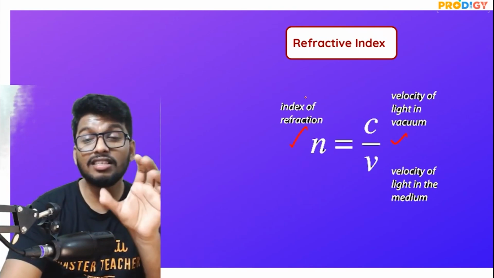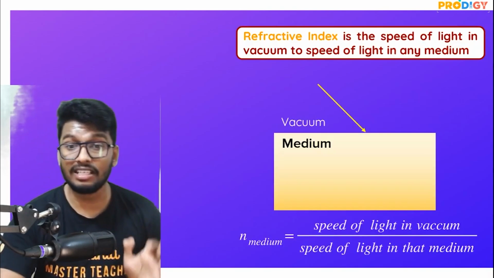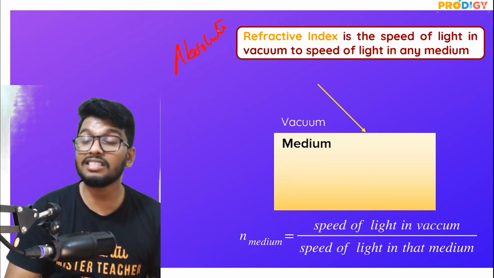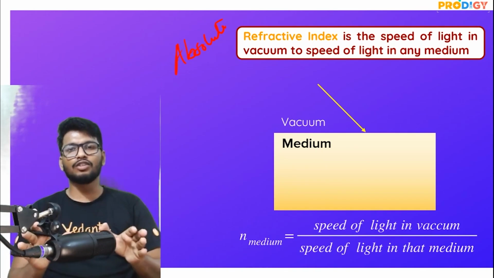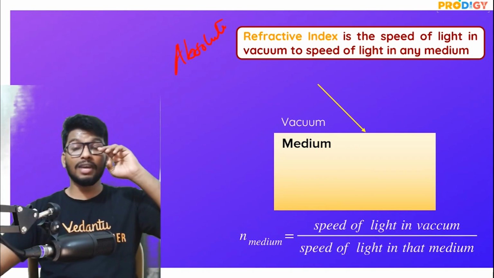And this has a specific name. This is called as absolute refractive index. What is it called as? This is called as absolute refractive index, because speed of light in vacuum is constant. Speed of light in vacuum is always going to be 3 into 10 to the power of 8 meter per second. It's not going to change. It's always going to be constant.